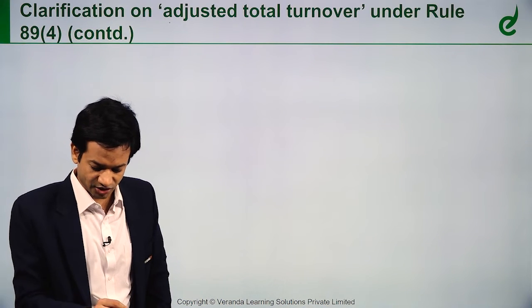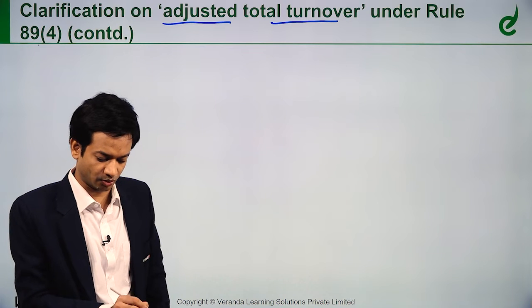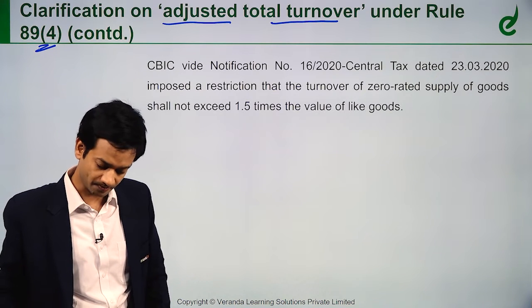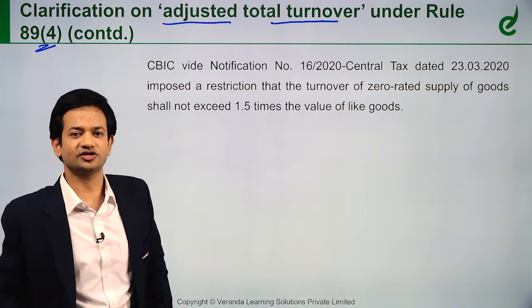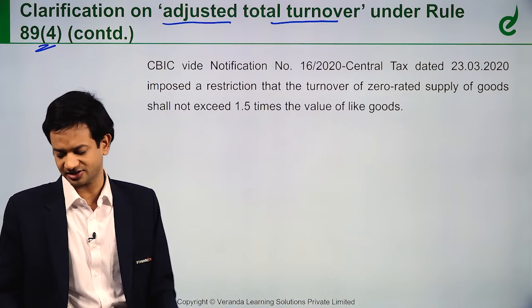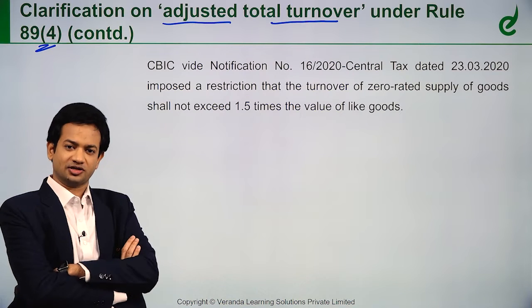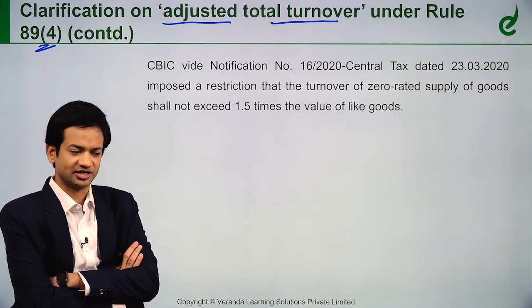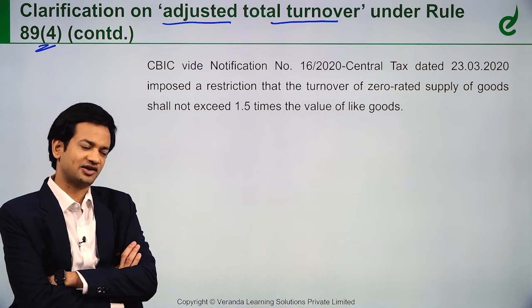Next, clarification on adjusted total turnover under Rule 89(4). See, there was a notification in 2020 where they capped the value at 1.5 times. See what has happened. Let's say there were certain fraudulent transactions reported. I'll give an example. Certain products are sold in India for 1 crore rupees.